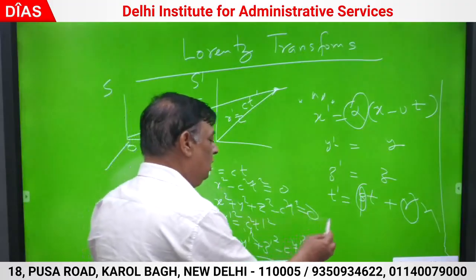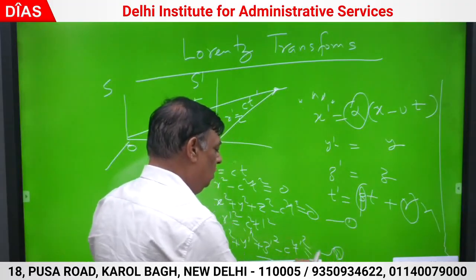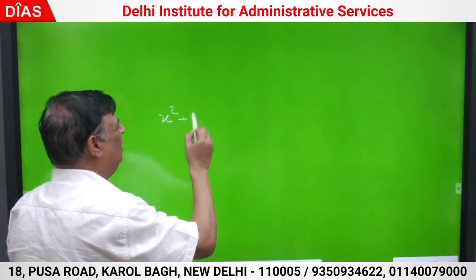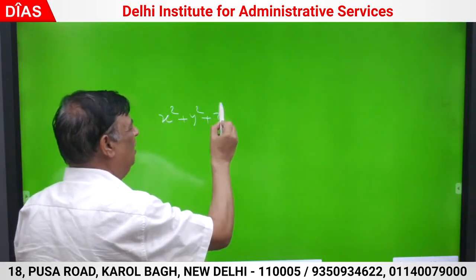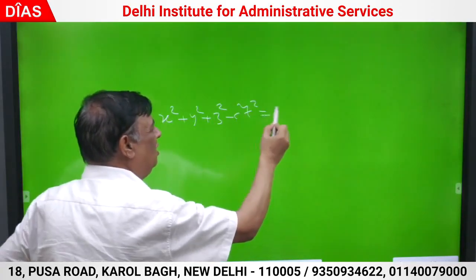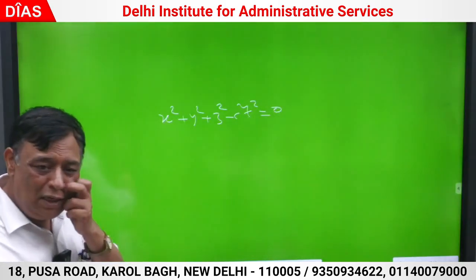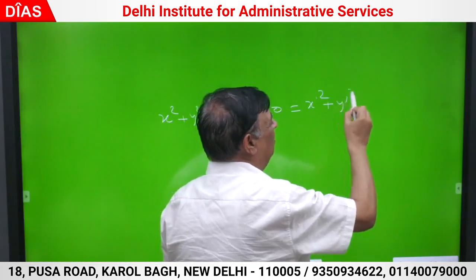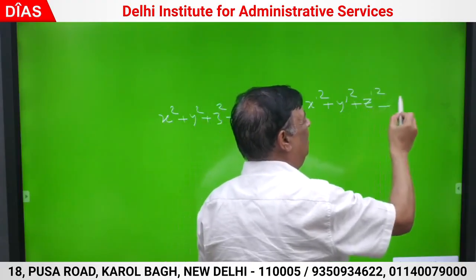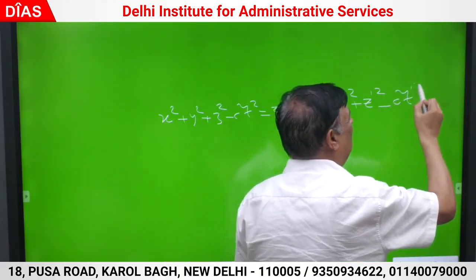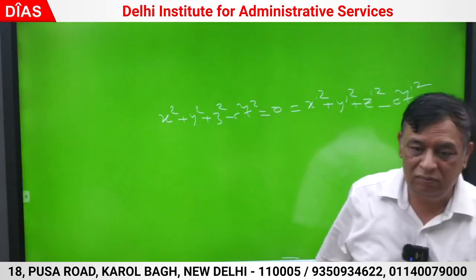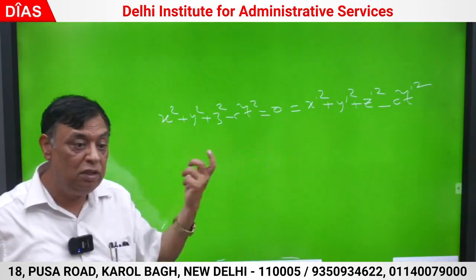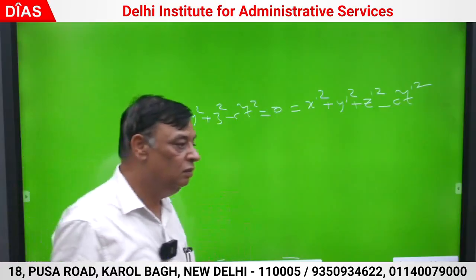This was one. Look, this is also 0, this is also 0. So I could have easily written the first equation as x square plus y square plus z square minus c square t square is 0, which is r equal to Ct. It is the same as x dash square plus y dash square plus z dash square minus c square t dash square. Correct? This is the main equation. The velocity of light is the same in the frame of reference if this is written. Try to understand and appreciate.